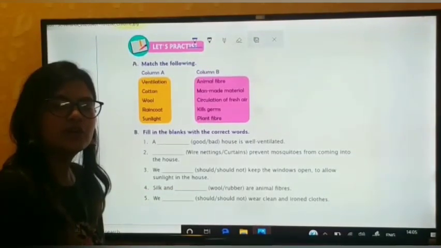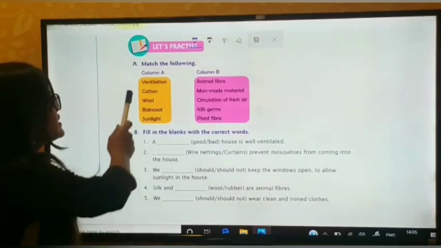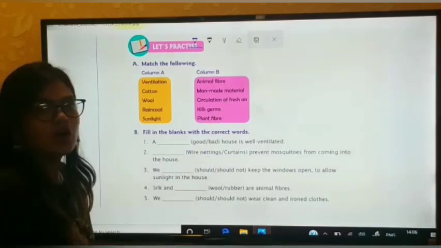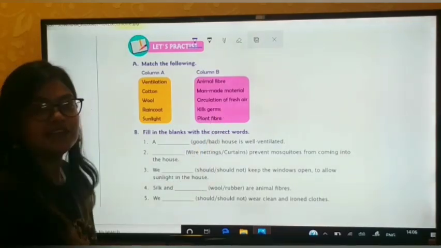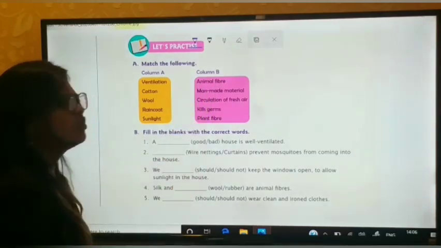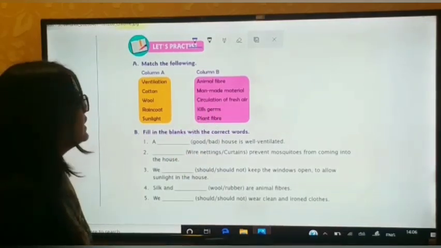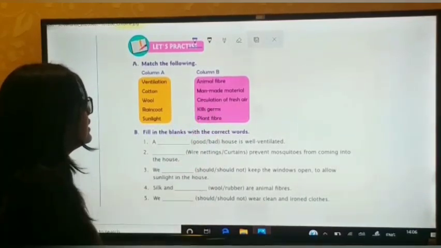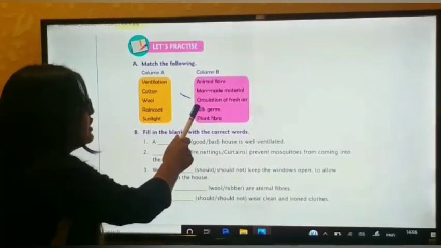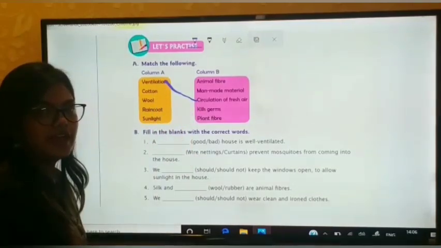Okay, now we will do the match the following of this chapter. So the first word is ventilation. Now we will see all the words in column B and try to match ventilation. So the first word is animal fiber. No. Then second is man-made material. No. Then circulation of air. Yes, ventilation is circulation of fresh air. So we will match ventilation with circulation of air.